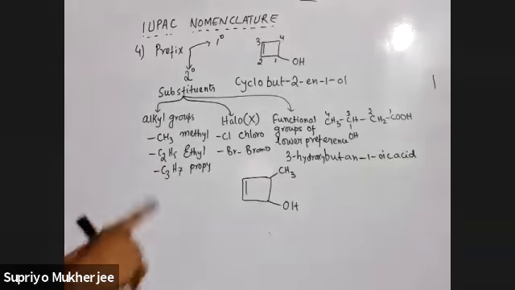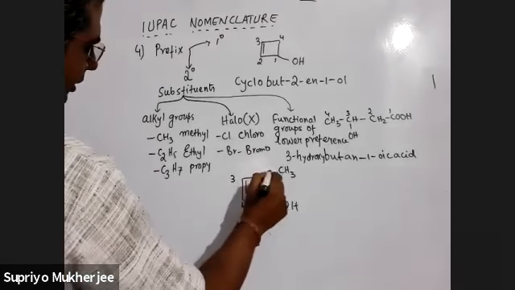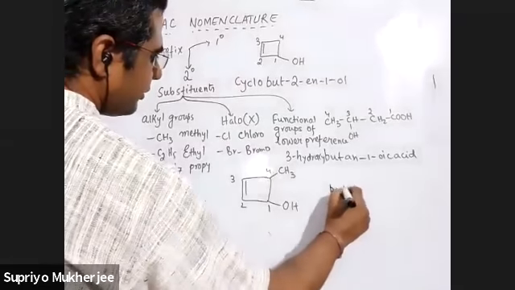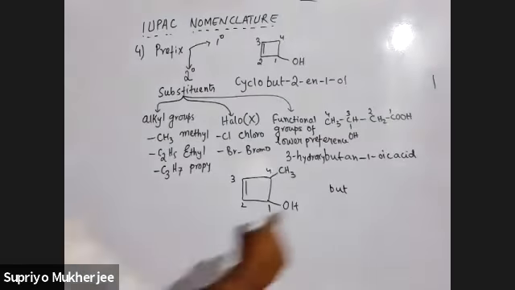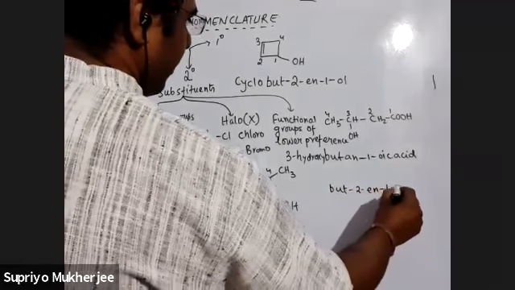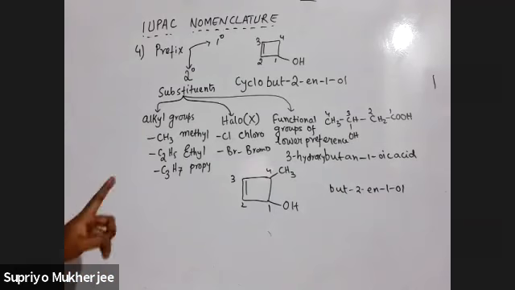So if I now start numbering this one, it will be the same numbering 1, 2, 3, 4. So definitely but, okay, 2-en-1-ol. There is no difference here, same. Now we have to find out what is the 1 degree prefix.